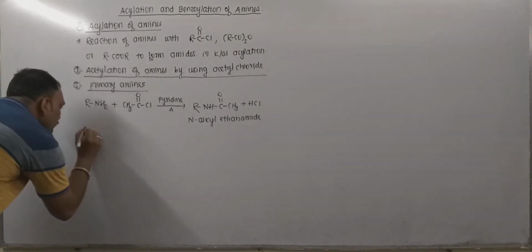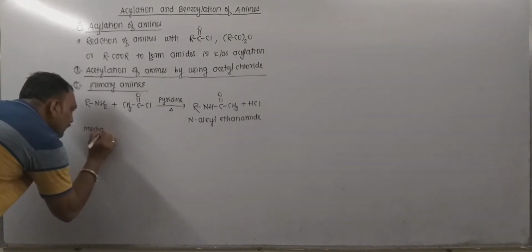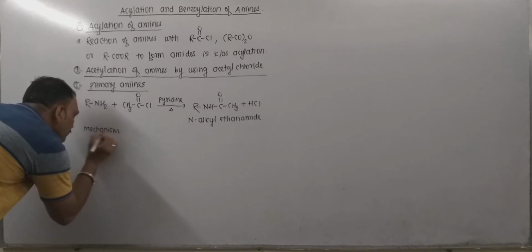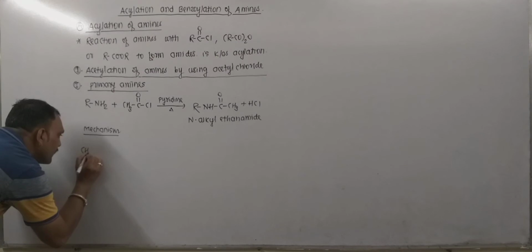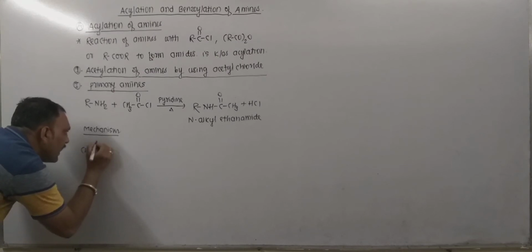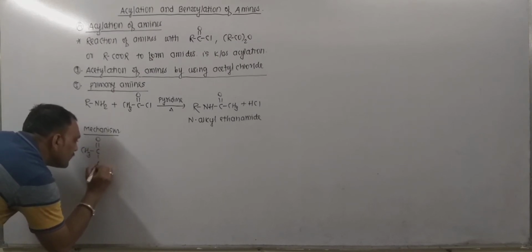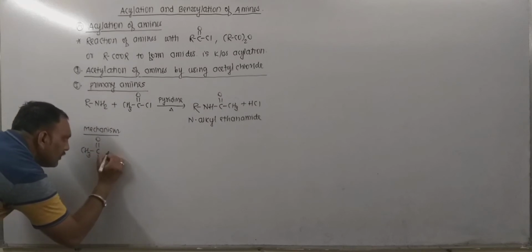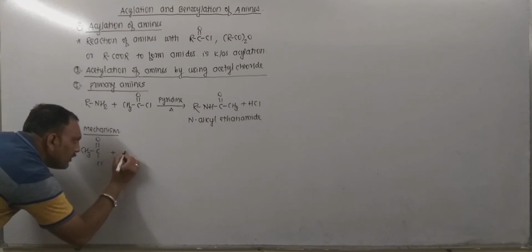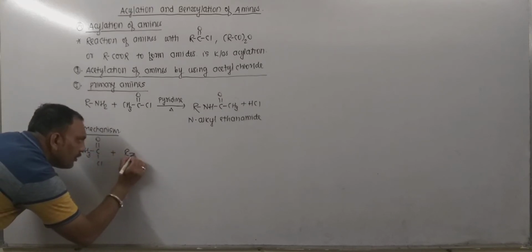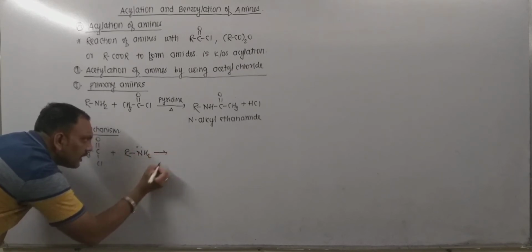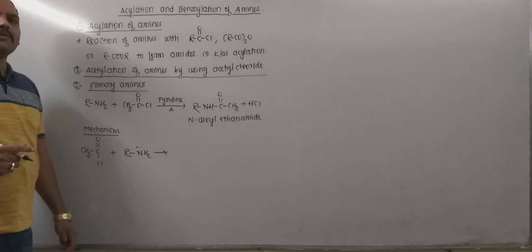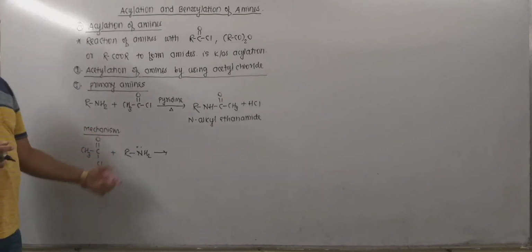Now let's see the mechanism of this reaction. This is so simple. Right here, we can write acetyl chloride as such. In the very first step, our primary amine, we know very well, has nitrogen and nitrogen contains a lone pair.